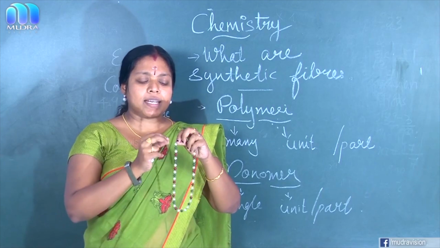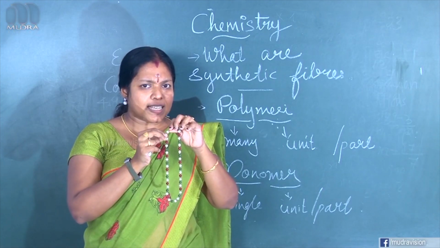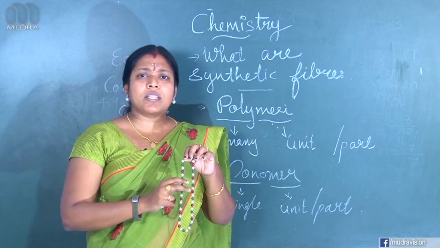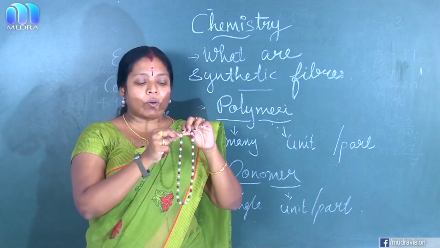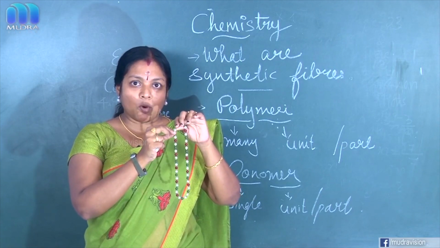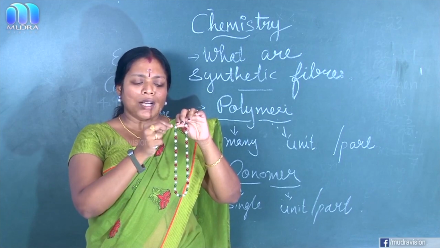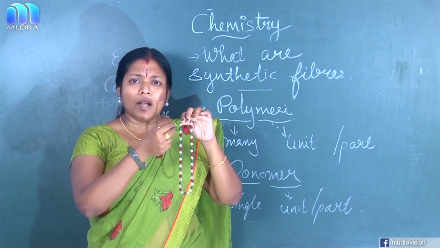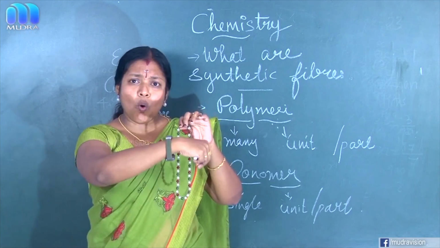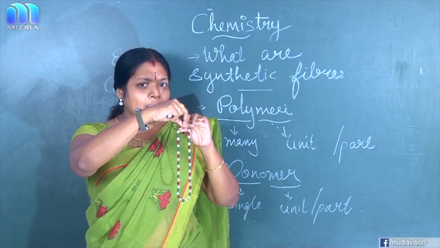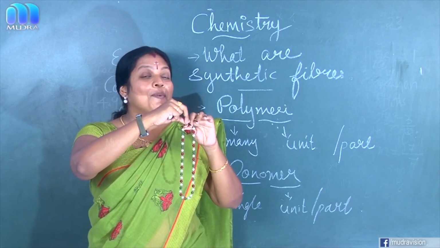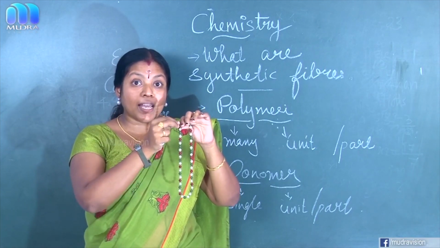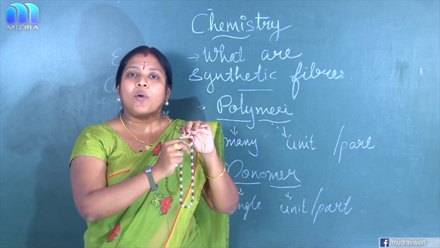So the polymer is made with this type of beads, is it? And instead of using the word beads, I am going to use the word monomer. So one monomer, second monomer, third monomer. So many monomers are there, is it? And these monomers are used for making a long chain. Instead of chain, we use which word? Polymer. Okay. So monomers are used to make a long chain called a polymer.